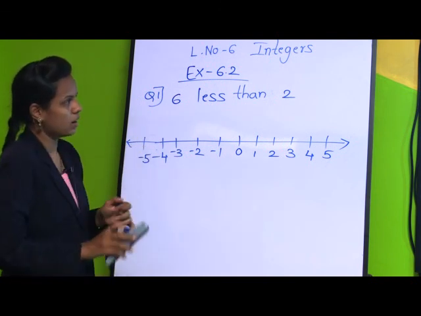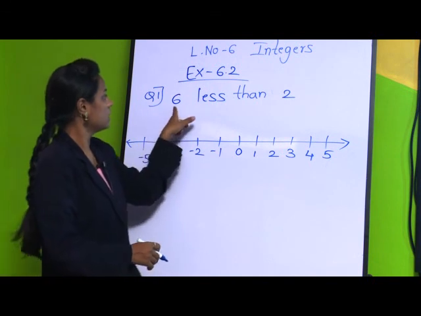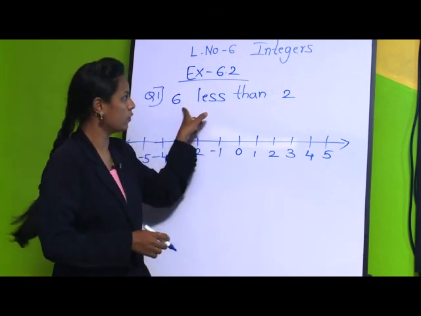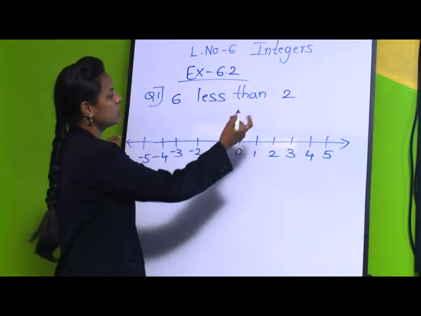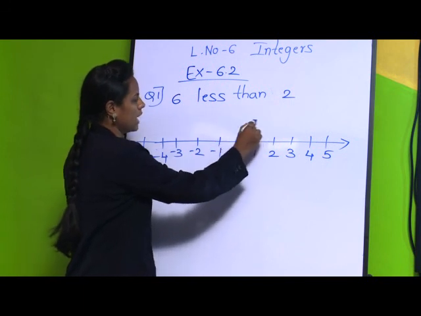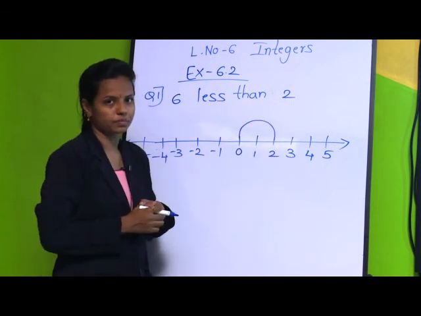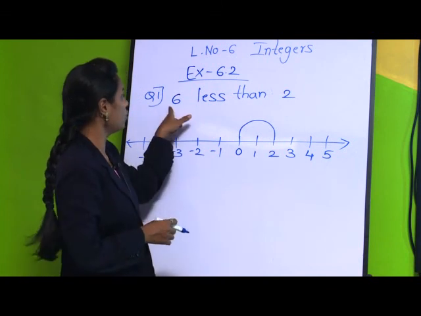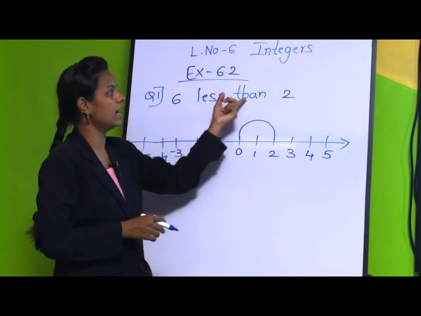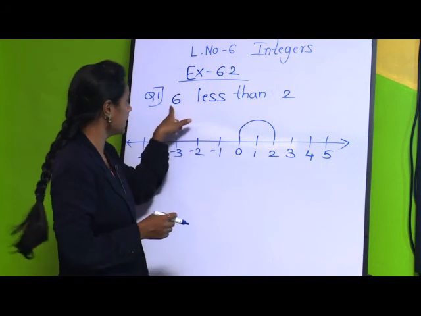Okay. Now, 6 less than 2. First of all we jump to 2, which is a positive integer. From 0 we directly jump to 2. Now we have to find the number less than 2. How many times less? 6 times less.